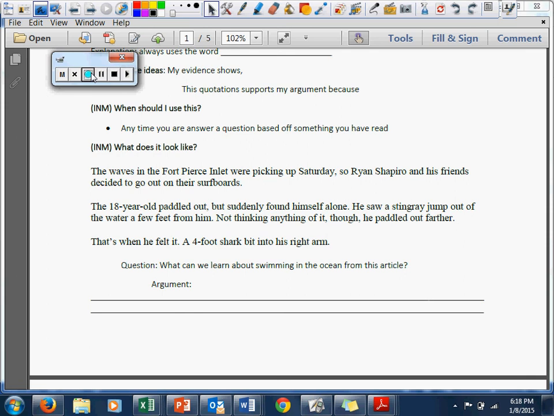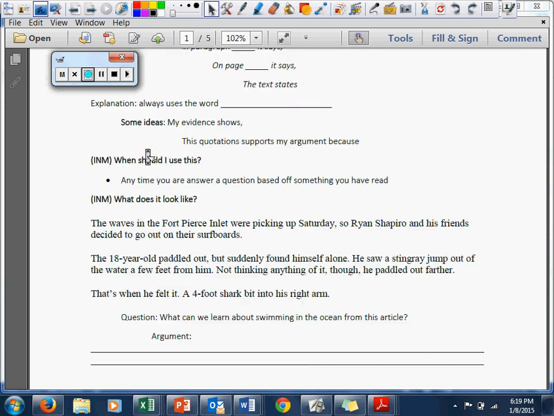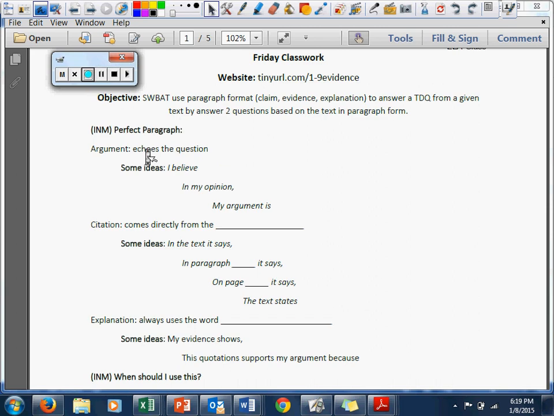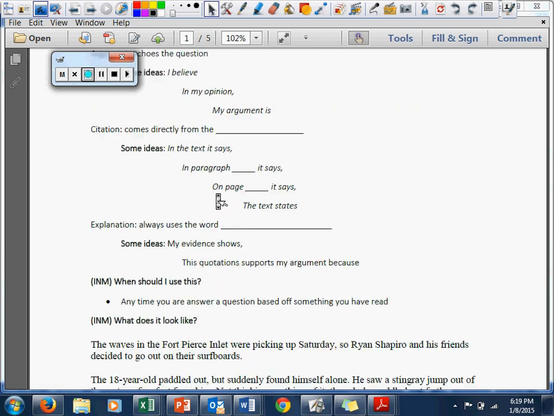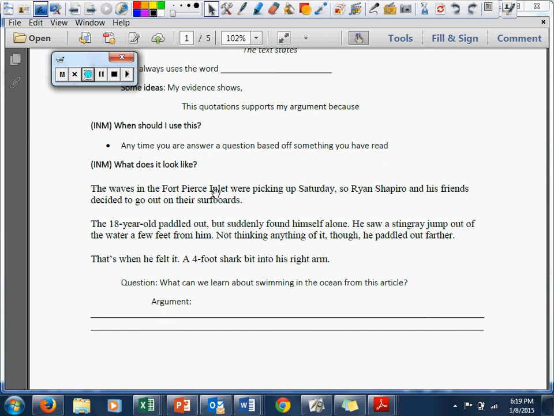So thinking back to, I'm going to scroll up really quickly, thinking back to my ideas, some ideas here, I'm going to use my opinion. So in my opinion, and I'm going to write a little bit big, so off the lines a little bit, make sure you're staying on the lines. In my opinion, it's a good start. And then I'm going to echo. So we can learn